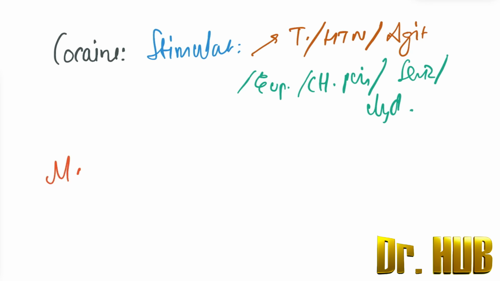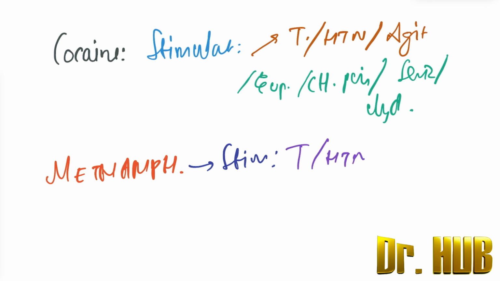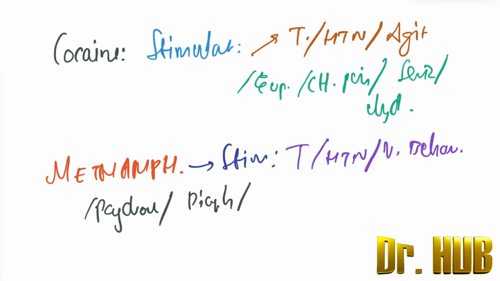Next we move on to methamphetamine. Methamphetamine is a stimulant, and what do we have? There is tachycardia, hypertension, and violent behavior. Next is the presence of psychosis, diaphoresis, then comes choreiform movements. Next is the presence of tooth decay.